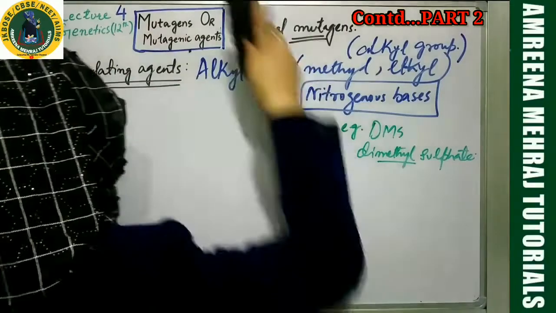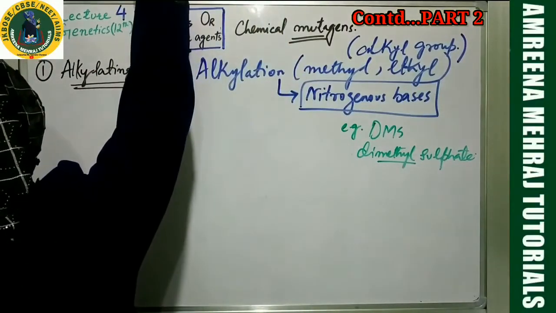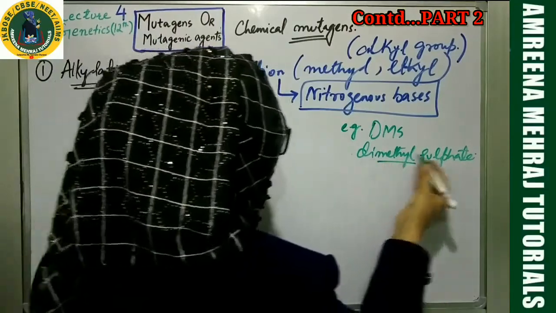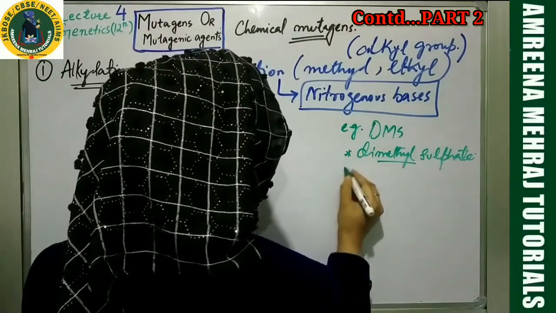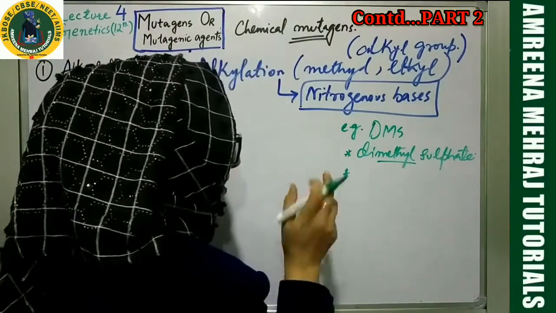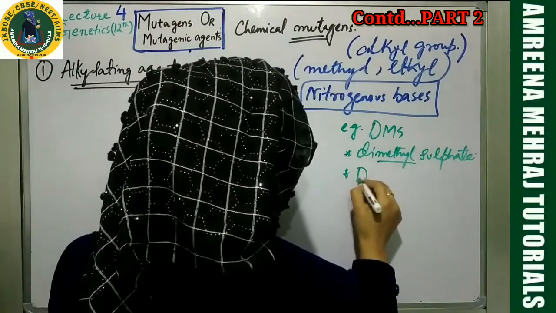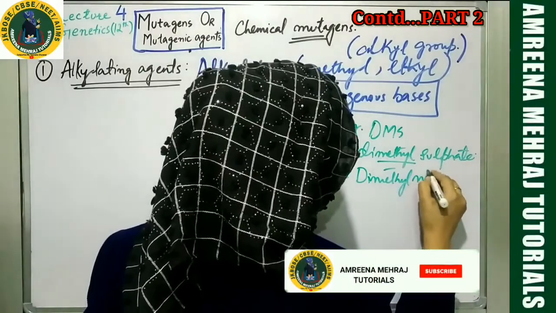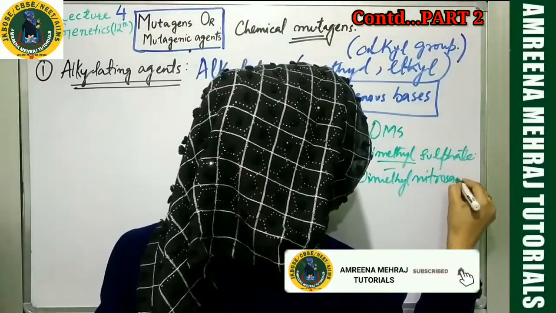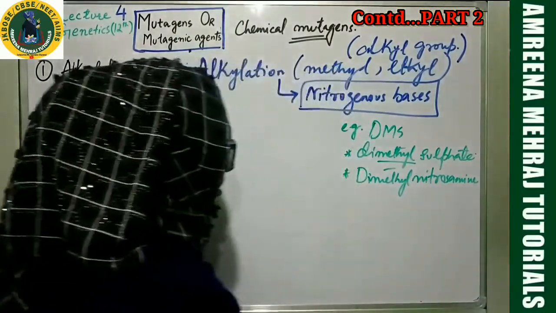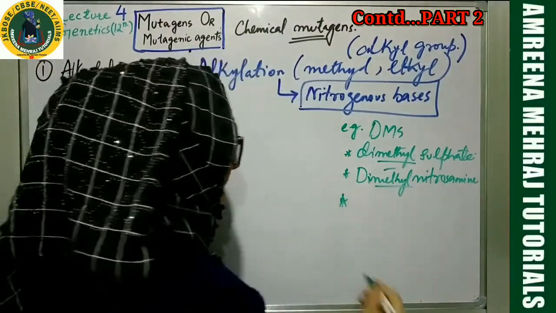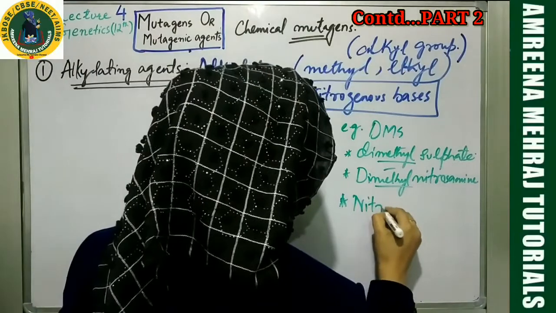Similarly, another example, and these examples are very important, is dimethylnitrosamine. This is also an alkylating agent. See, it can also donate a methyl group. Number three is, my dear students, nitrogen mustard.